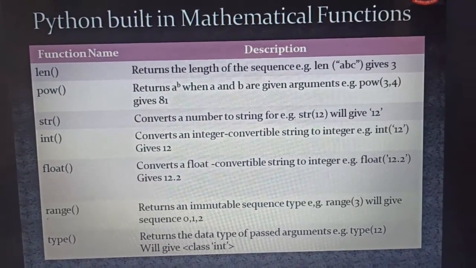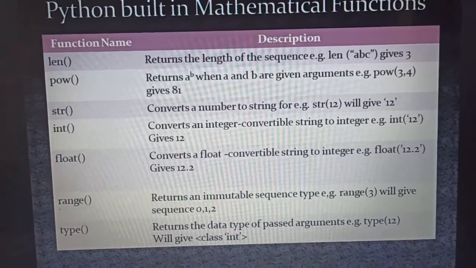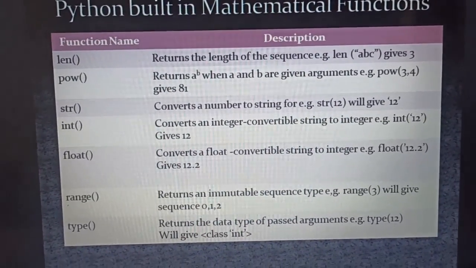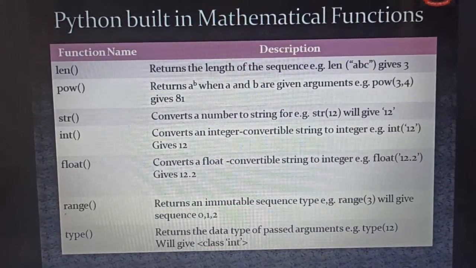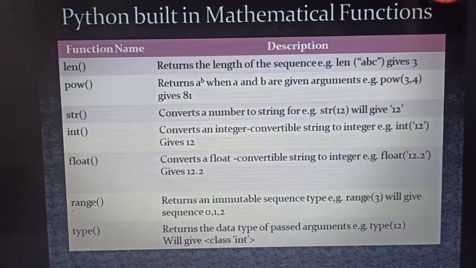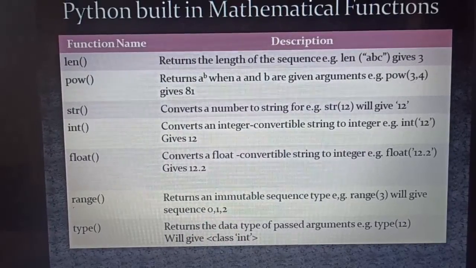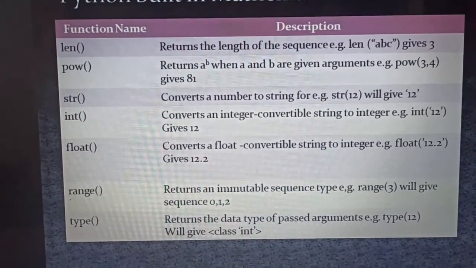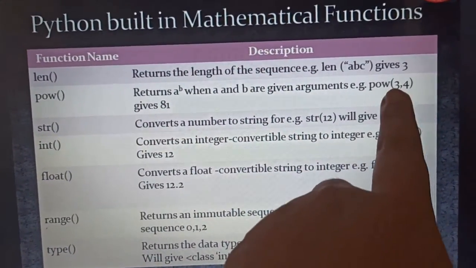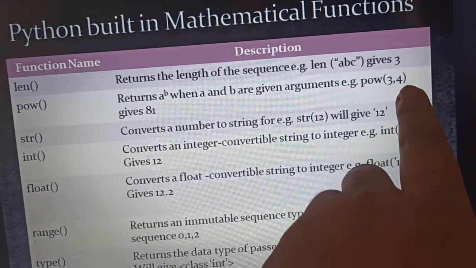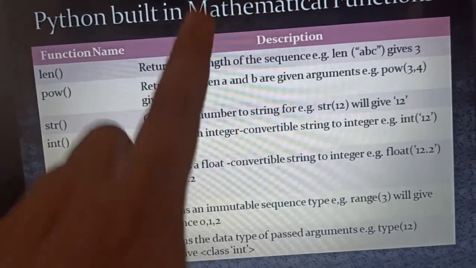Example, len of ABC gives me the number of characters, and the value I am getting is 3. Similarly the next function is pow, which stands for power. It returns a raised to the power b when a and b are given as arguments. Example, pow 3 comma 4, where this is a and this is b, so 3 raised to the power 4 gives me 81.